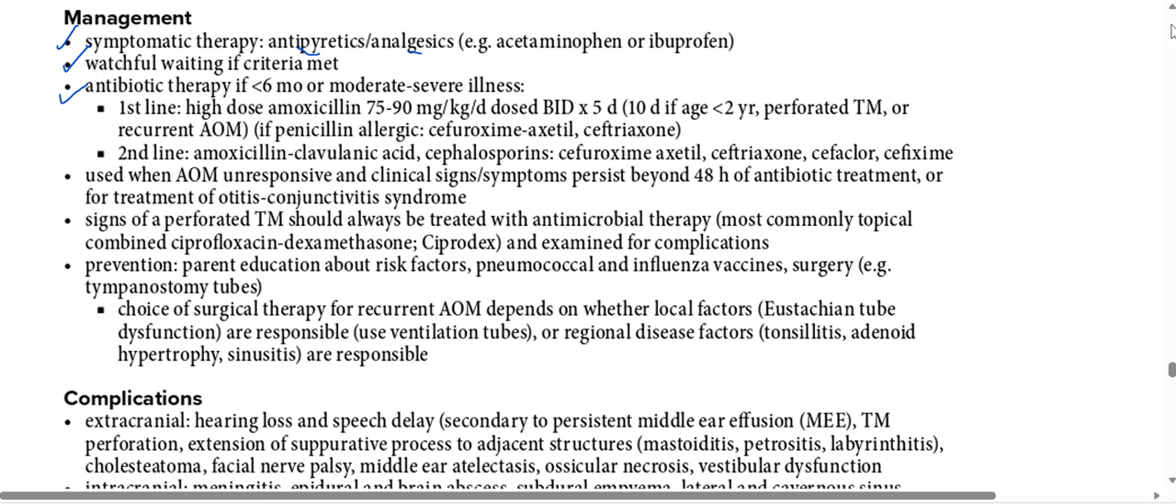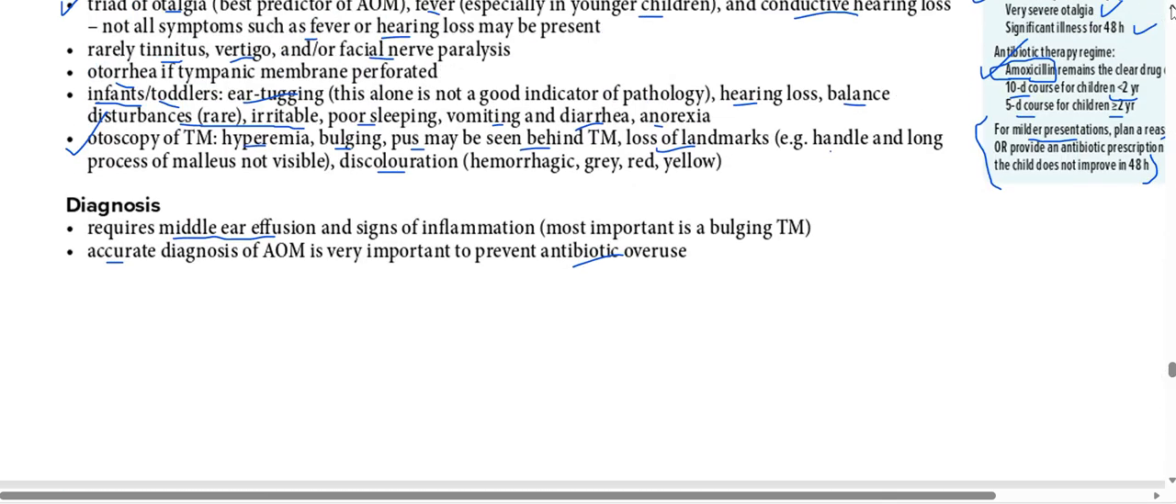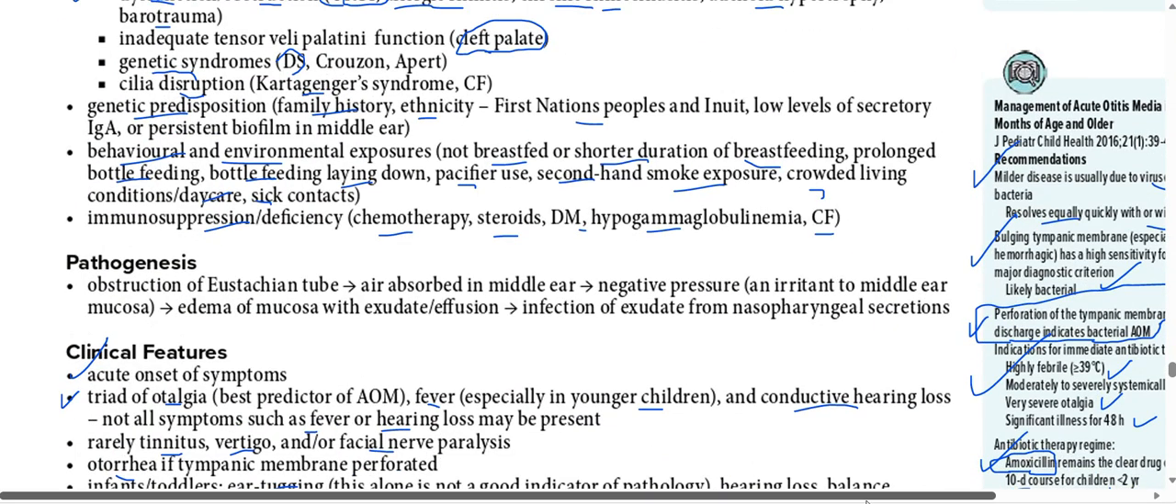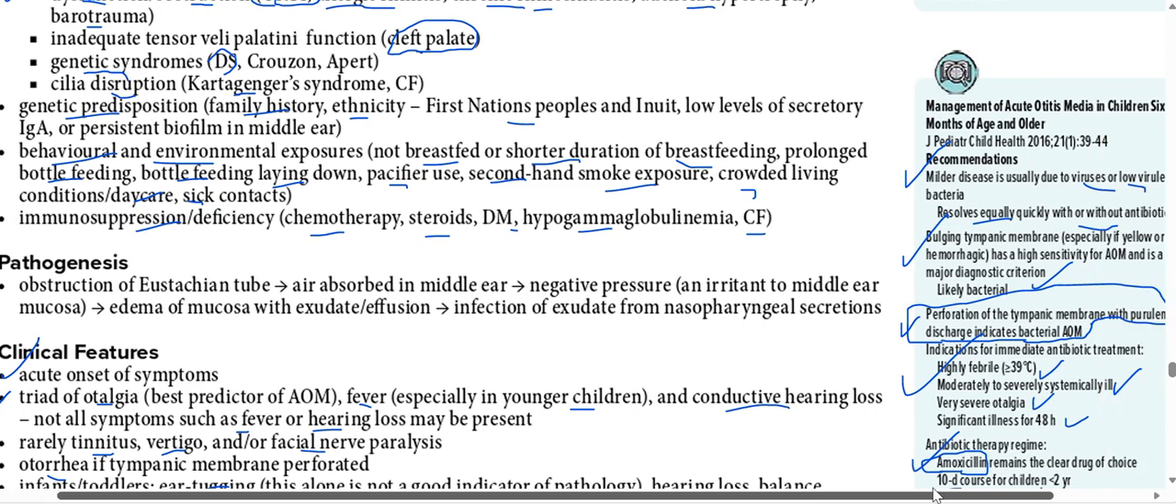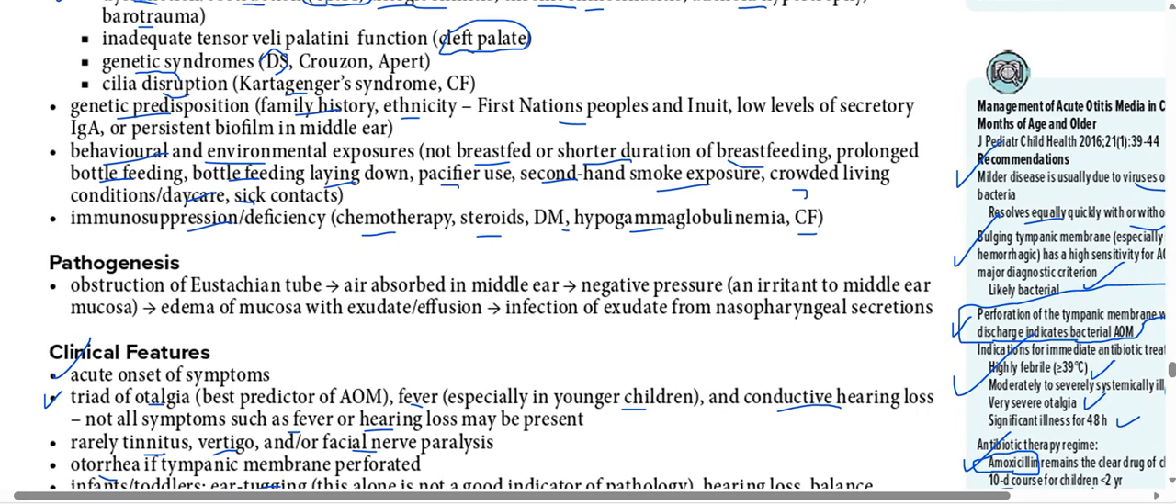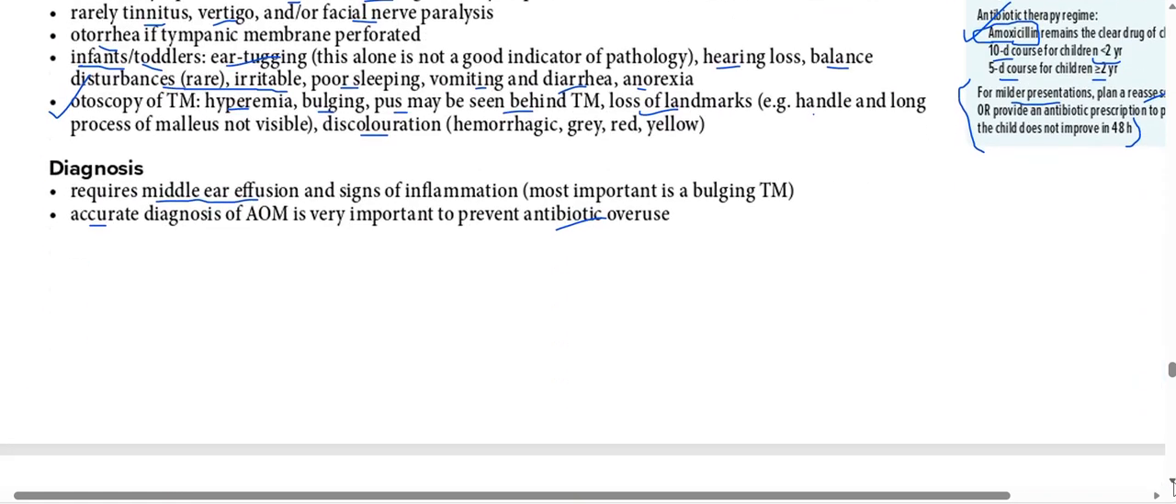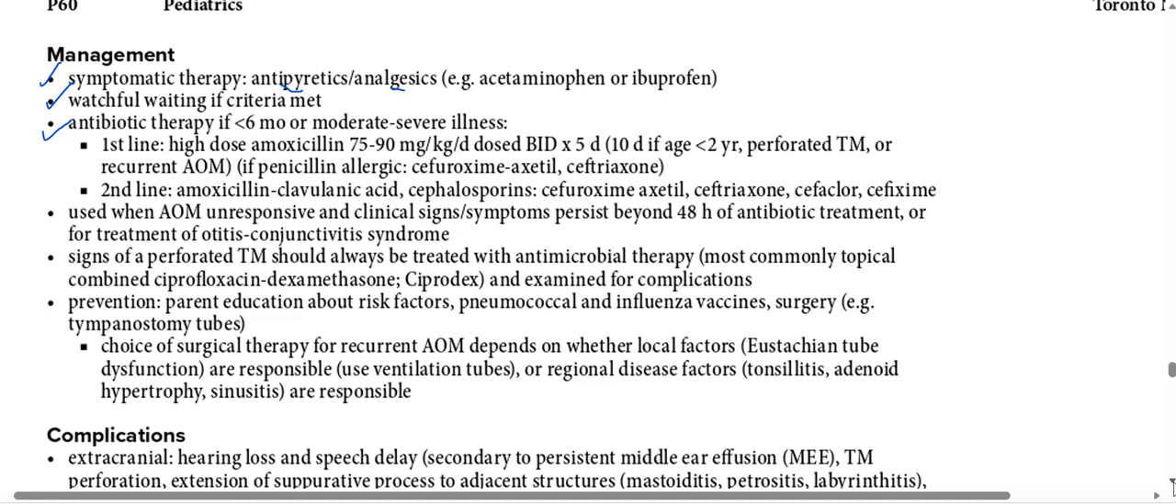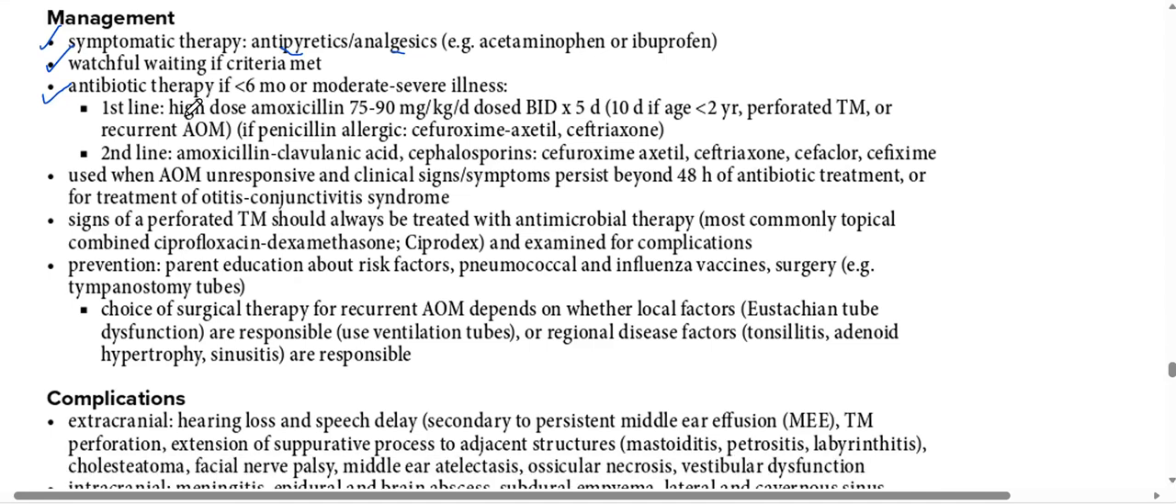Especially, as we read already in the above table as well, if the child is less than 6 months, that is something serious, right? So what we have to do, if he's suffering from moderate to severe illness, we have to give antibiotics. Between 6 months and 3 years, we have to see whether some other criteria are fulfilled.